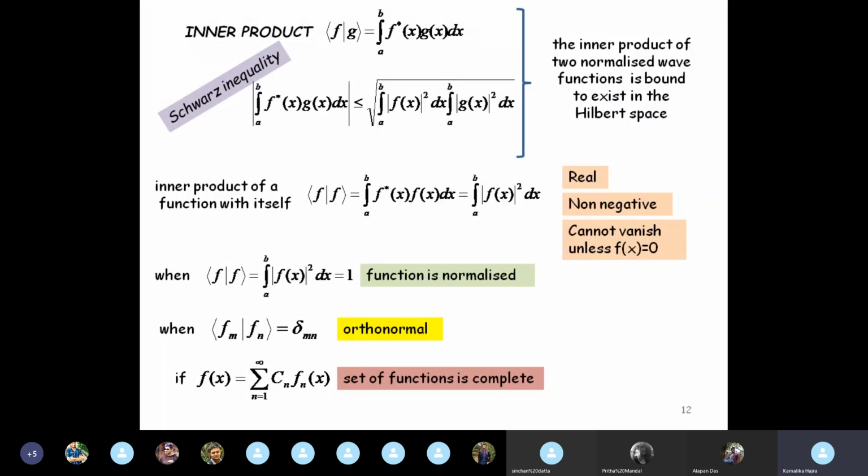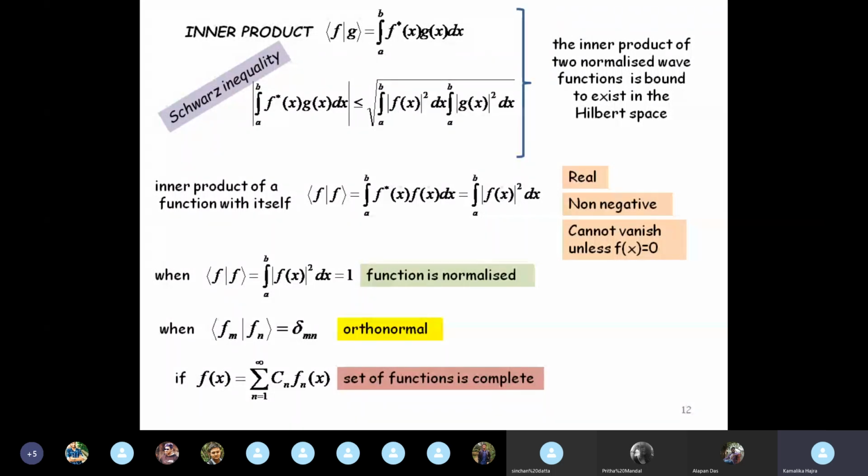We saw this integration equal to 1 means normalization. We saw when two wave functions are orthogonal and therefore orthonormal. All this was proved, remember, in one of our earlier classes. And we also said that a linear combination of such wave functions forms a complete set of functions.